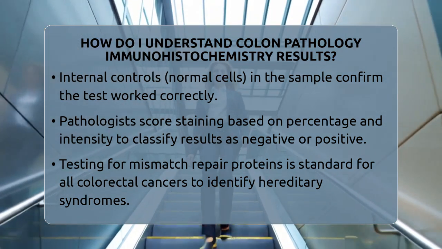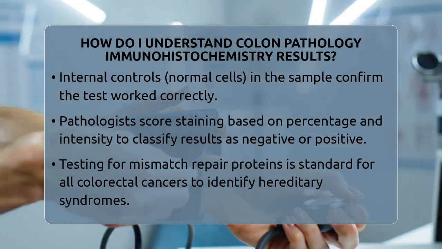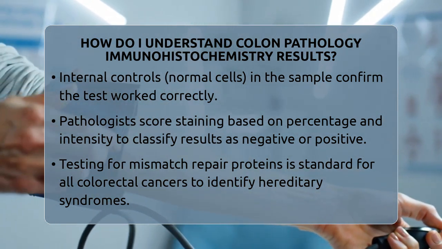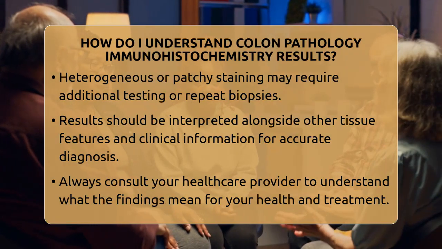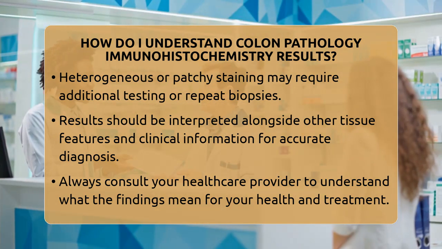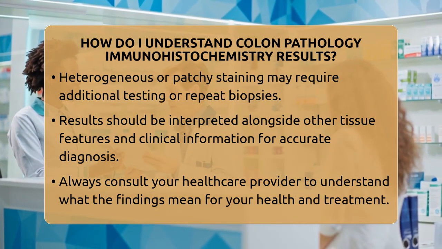When reviewing results, the pathologist looks at the pattern of staining, checks the internal controls, and considers the clinical context. If the tumor shows loss of a protein, it might mean the gene responsible is mutated or silenced, which can have implications for prognosis and treatment.